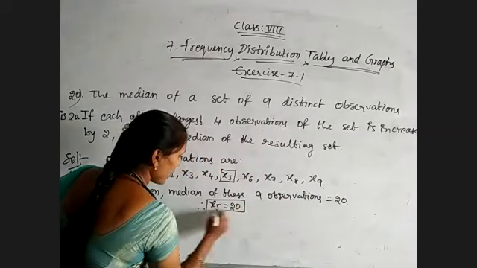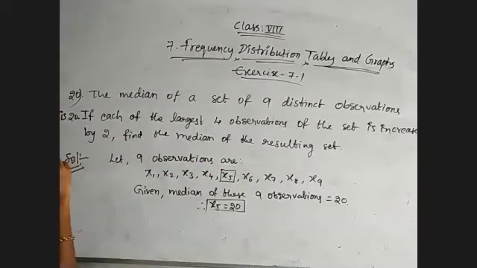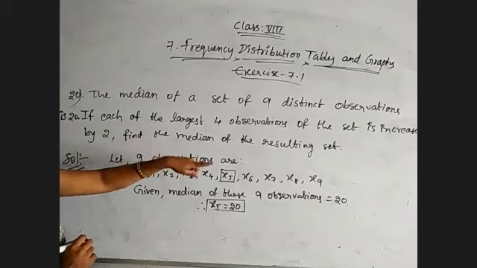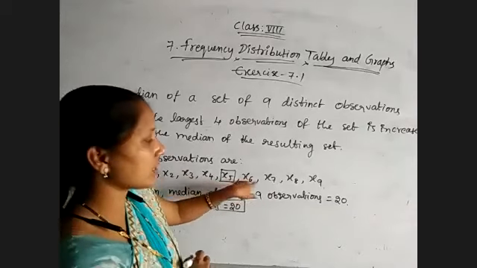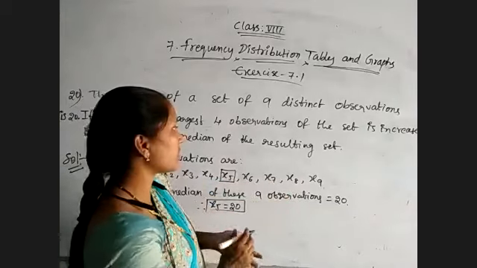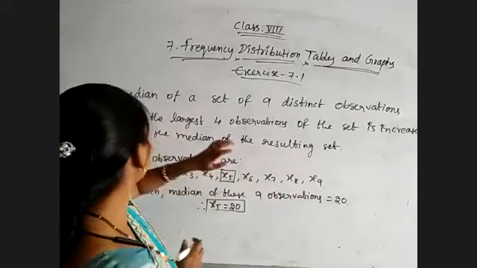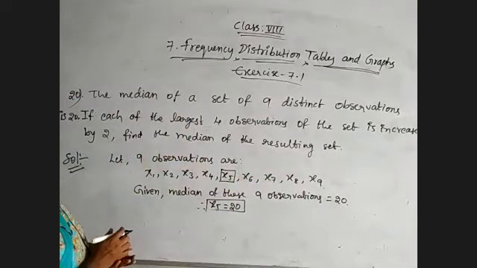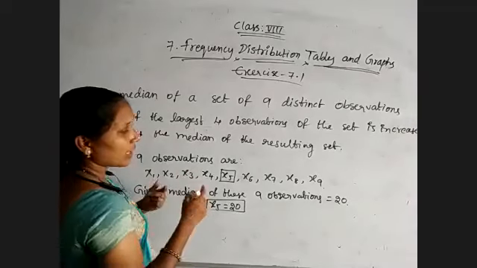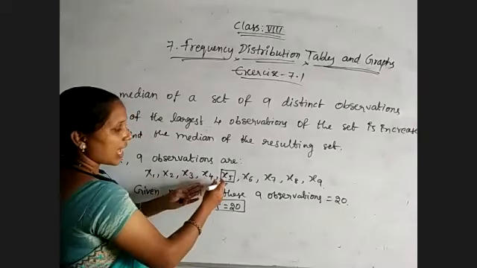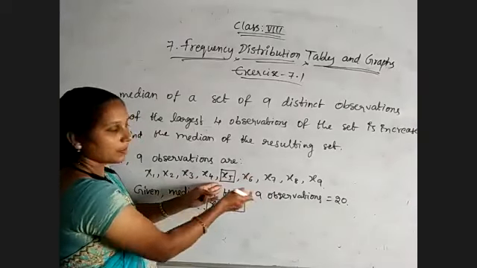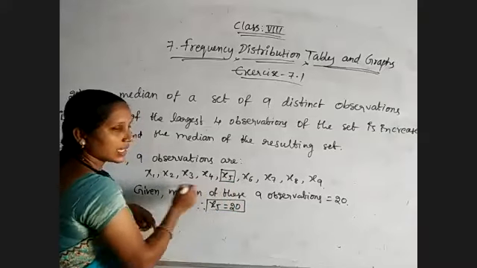And also given that each of the largest 4 observations, x6, x7, x8, x9, are the largest observations of the set, increased by 2. Find the median of the resulting set. See, whatever increment is happening, that is after this median only. Means till here there is no change in the order.